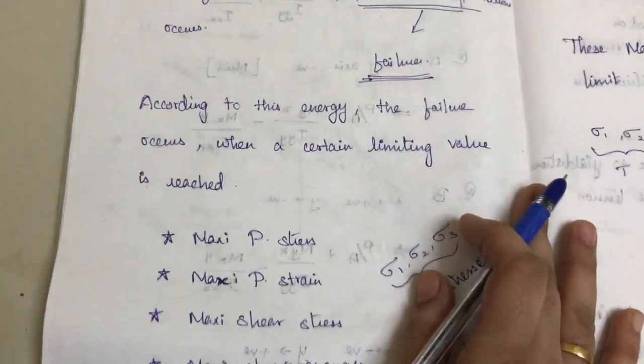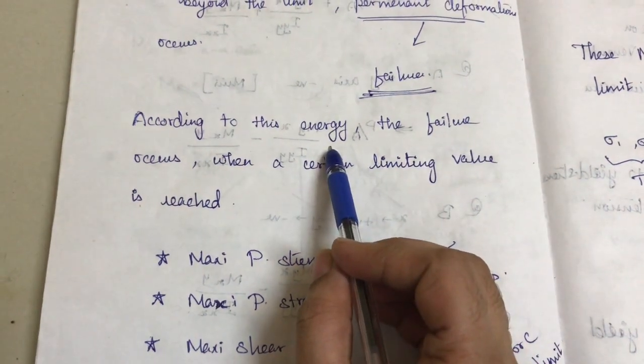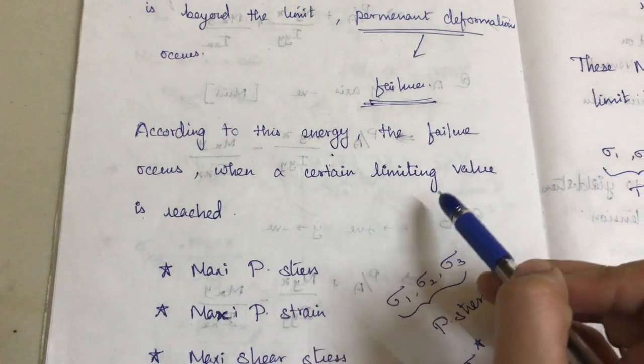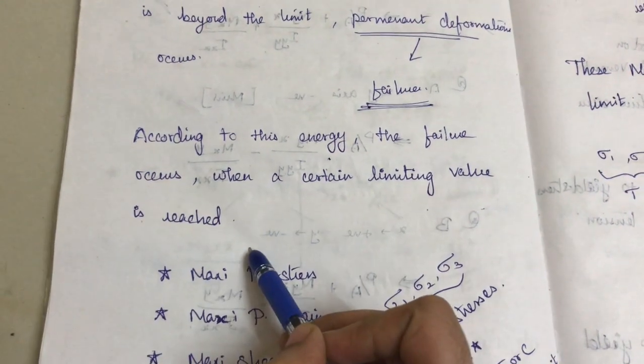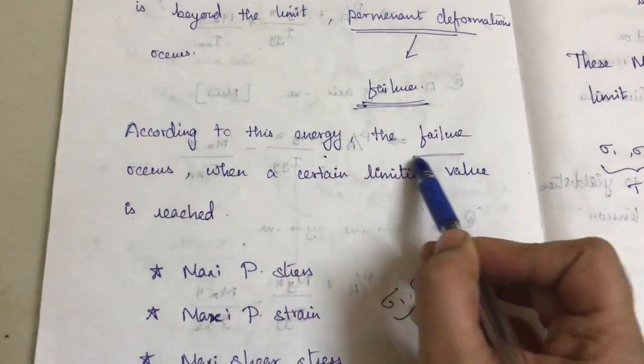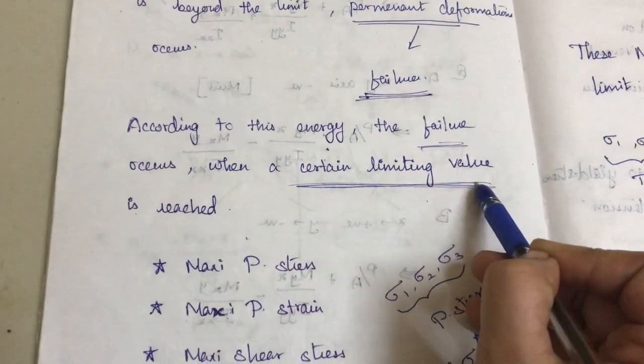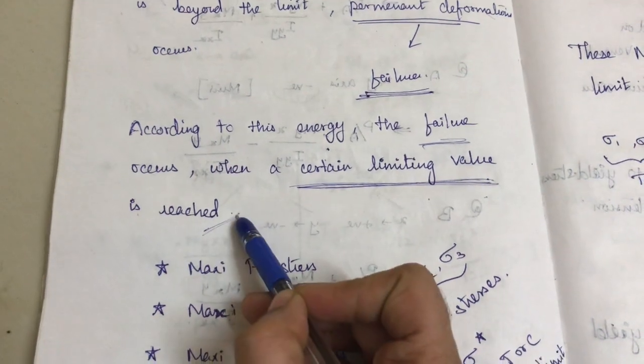Okay, so according to this theory, the failure occurs when a certain limiting value is reached. So when does failure happen? When a certain value is reached, whatever the body is, when it reaches a certain value, they say it fails.